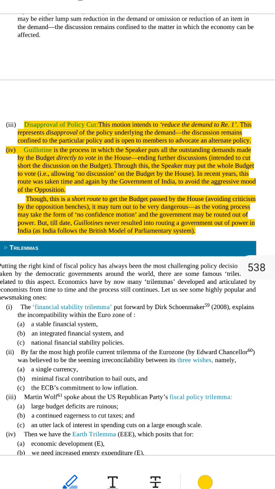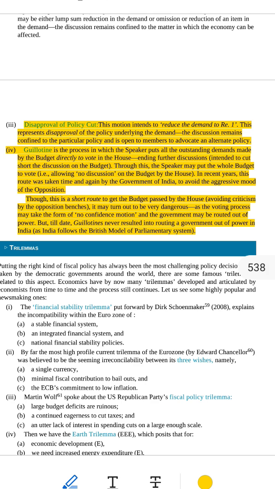This is called a guillotine. What does the guillotine do? It stops the debates. It saves time. It forces a vote. It's like the Speaker saying, we are running out of time. Just say yes or no, but no more talking. Why is it called a guillotine? A guillotine is a sharp blade used in old times to cut something quickly, like cutting off heads. In Parliament, it means cutting short the time to discuss the budget. So when you say guillotine, think, cut the talk, let's vote now.